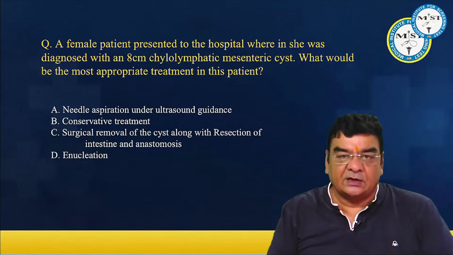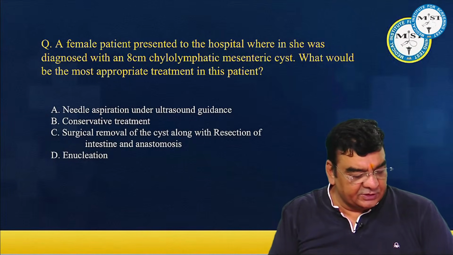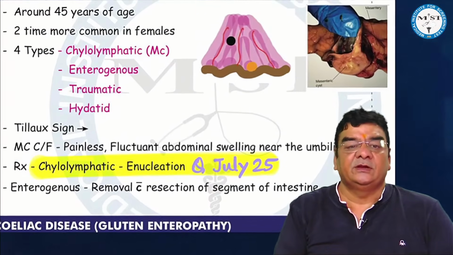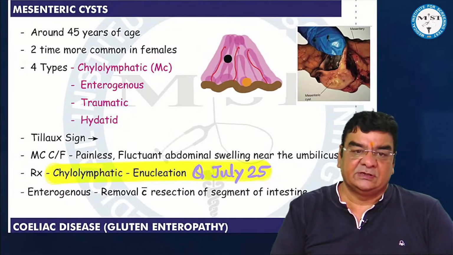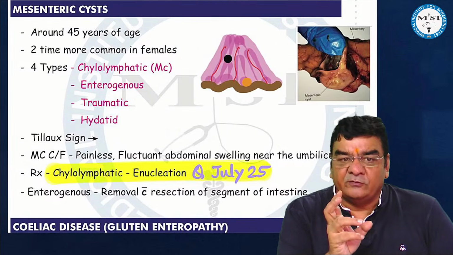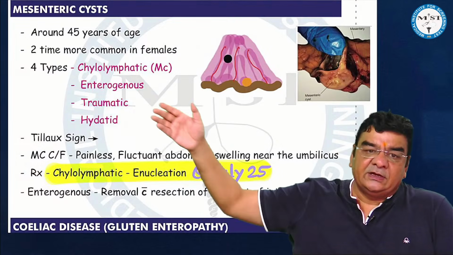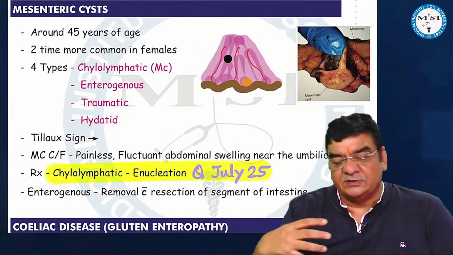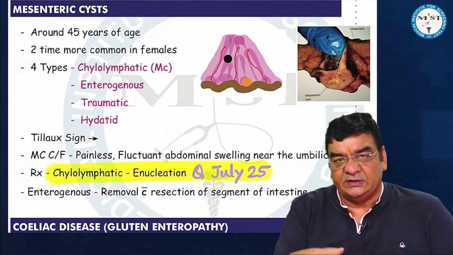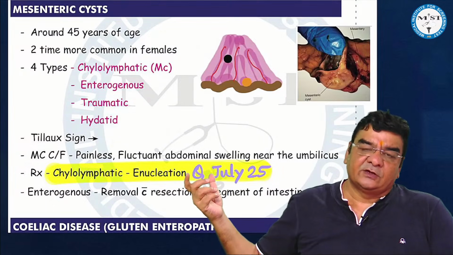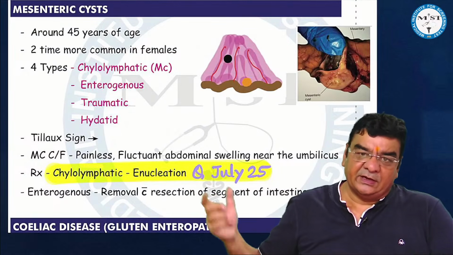तो बेटा अगर काइलोलिम्फेटिक्स, बहुत बढ़िया दिनेश, एब्सोल्युटली करेक्ट। तो दिस वाज अ सिंगल लाइनर क्वेश्चन अगेन, जिसमें in mesenteric cyst they are seen around 45 years of age, 2 times more common in females, 4 तरह की हो सकती हैं, एंड टिलॉक साइन होता है कि we can move the mesenteric cyst in a horizontal direction easily, but vertical movement is not there. Generally, there is a fluctuant, painless abdominal swelling near the umbilicus.